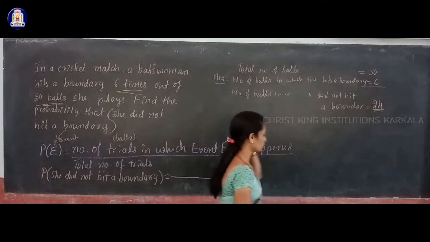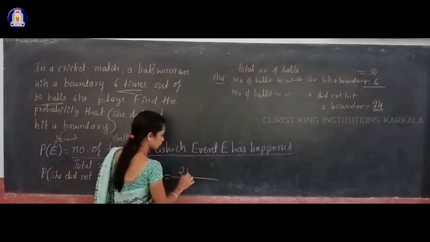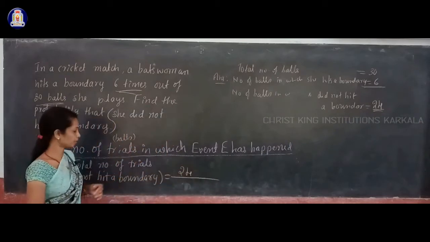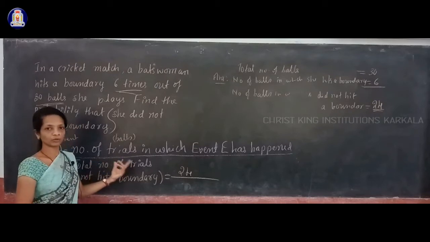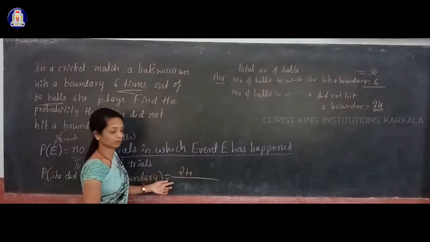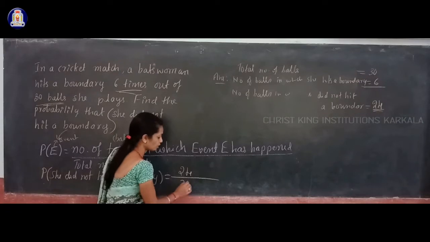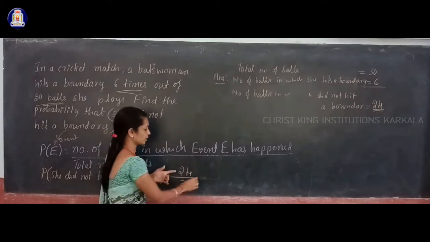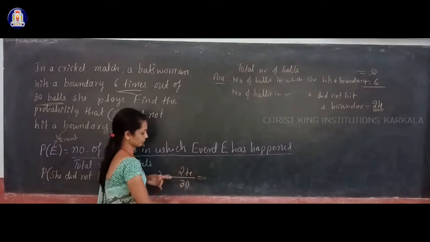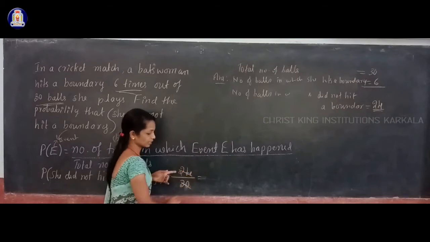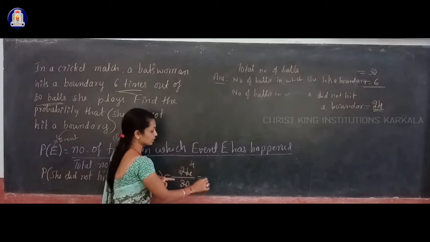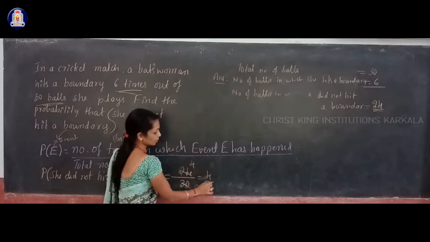In how many balls did she not hit a boundary? In 24 balls. So 24 is the number of balls in which she did not hit a boundary, divided by the total number of trials, which here is the total number of balls she faced, that is 30. Now you simplify 24 divided by 30. You can cancel both numbers by 6: 6 fours are 24, 6 fives are 30. So the answer is 4 by 5.